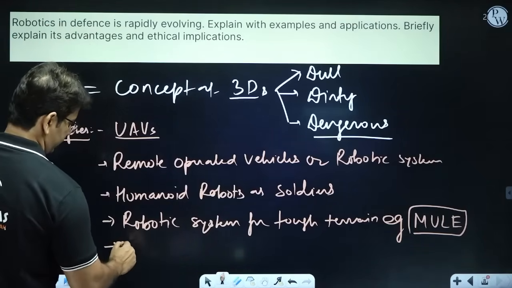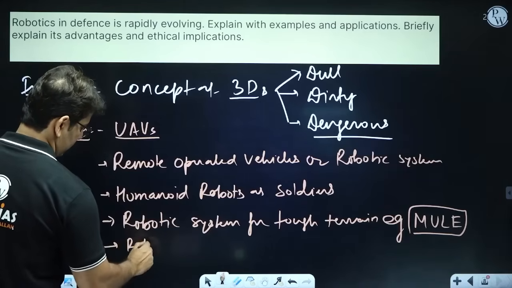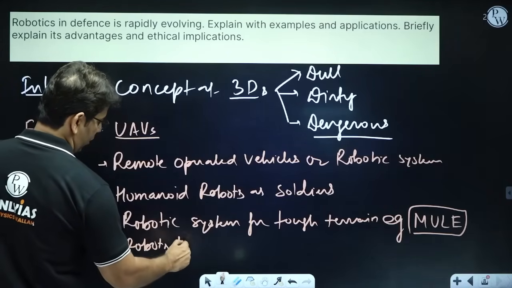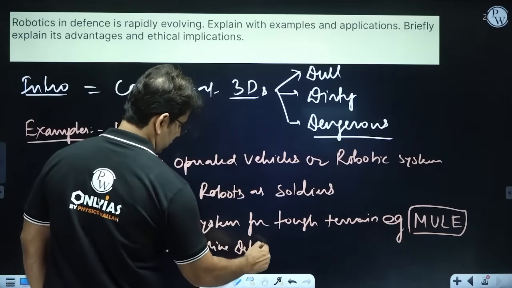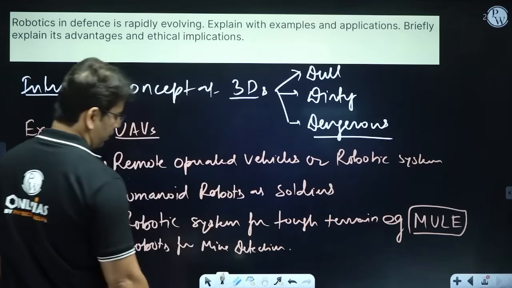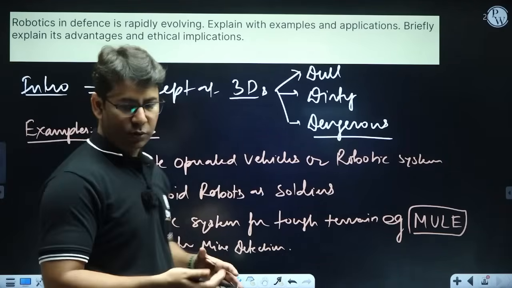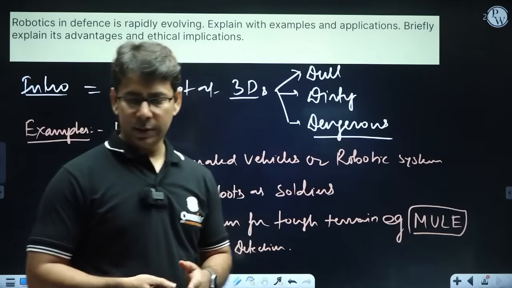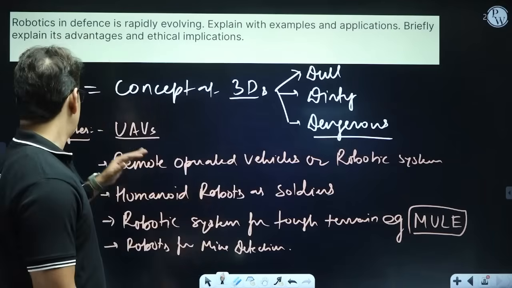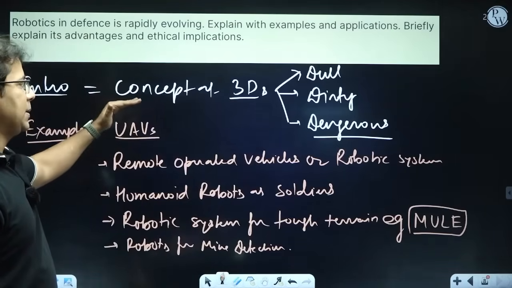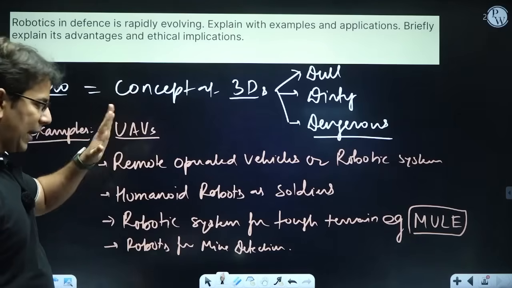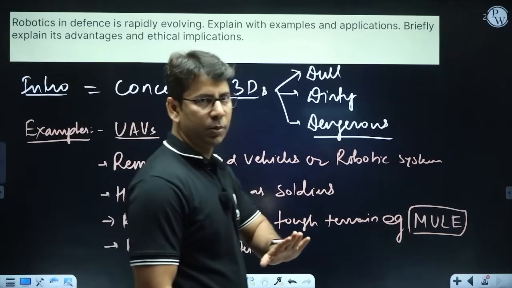Then another one, robots for mine detection. Mines are there, so we can use robots for that. Right. So these are the examples where we can use them. Obviously, examples can go on and on, but we have to stop the examples at a particular point.